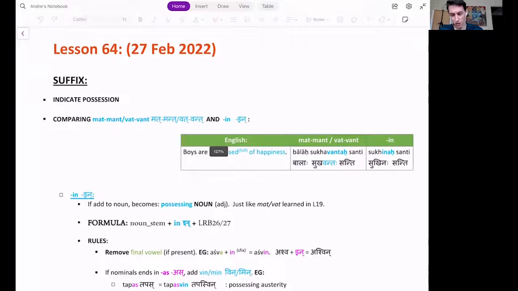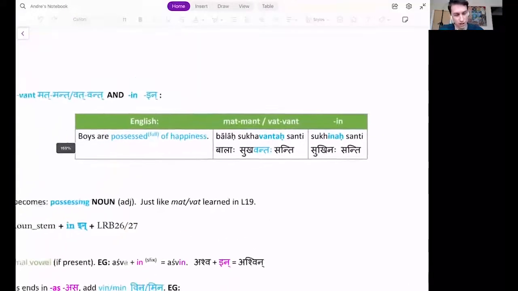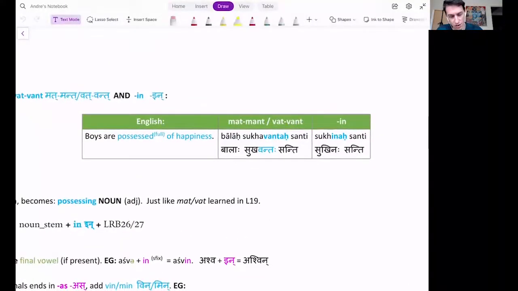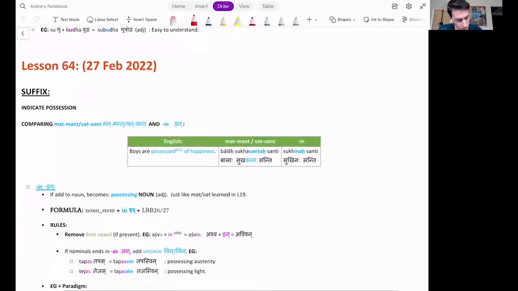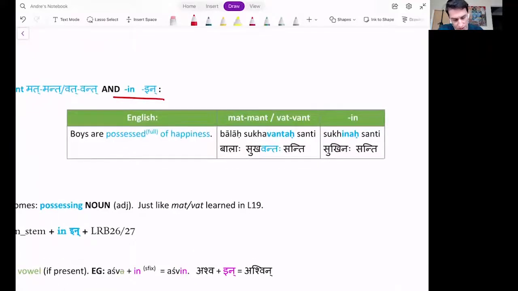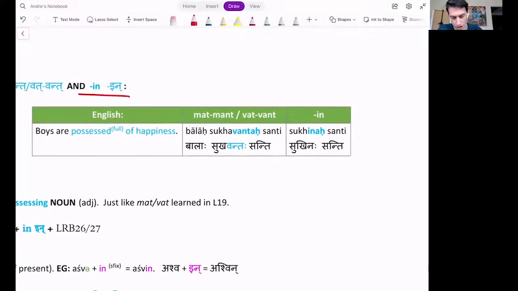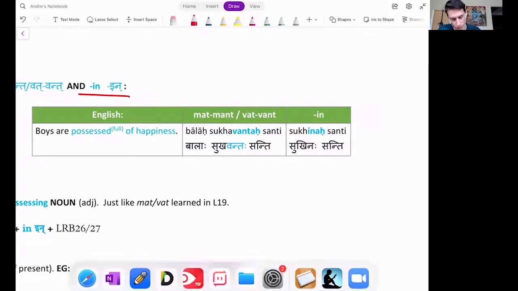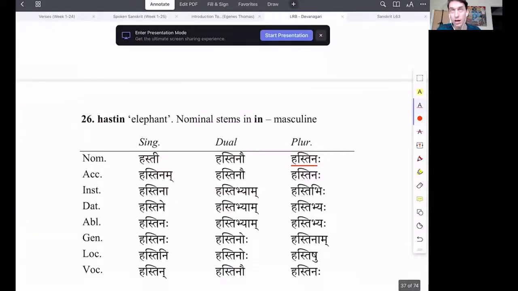Exactly. See, so let's go here. Let's, for example, compare the -vat or the -in, because they mean exactly the same. So we're comparing the -mat and the -in. Boys are possessed of happiness. So balaha santi sukhavantaha. Remember this, bhagavantaha. But what about if you replace it? Sukhinaha santi. So if you just go back, there it is, sukhinaha.